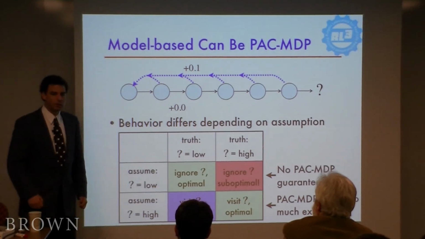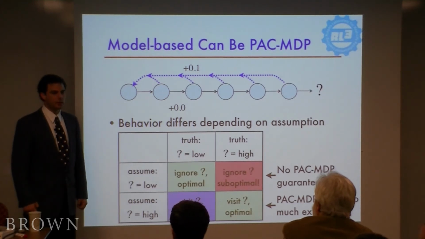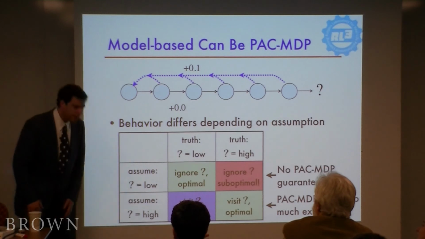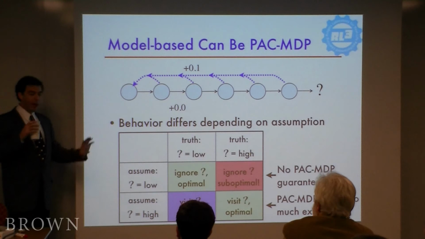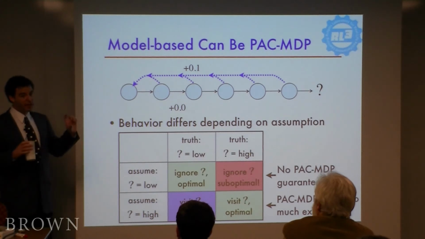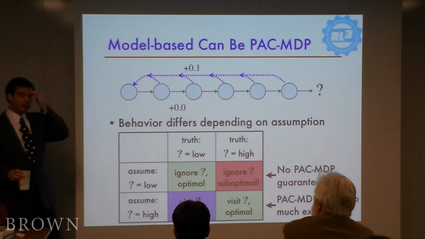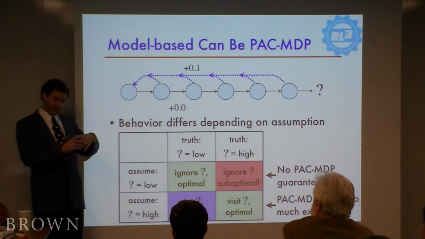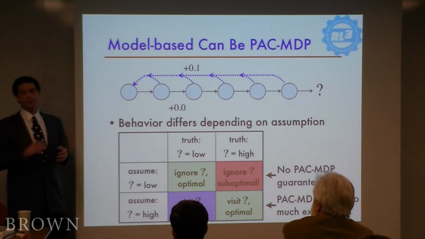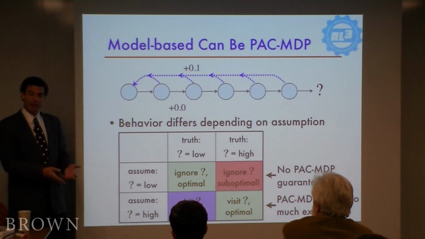Your answer to Anna's point is really relevant here. If your objective were to maximize your expected discounted reward, you'd have a different criterion. That's right. So this PAC-MDP criteria was chosen sort of carefully. It's not that we're not interested in it. It's just provably not achievable. Because if you're allowed to shoot yourself in the foot and then pay infinitely bad forever, then there's no algorithm that can actually solve this. Because the unknown is either really good and you need to check it out, or it's really bad and you're going to pay for it.